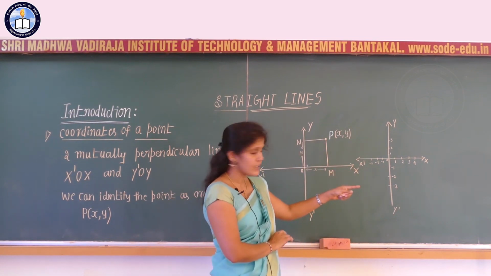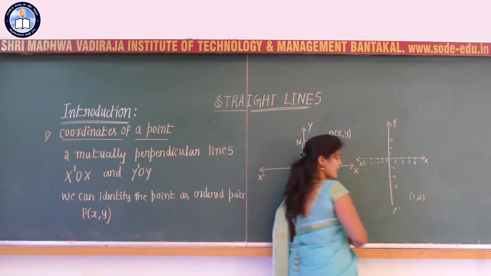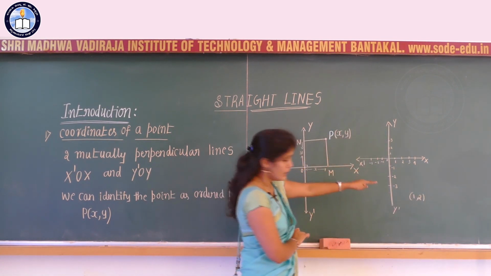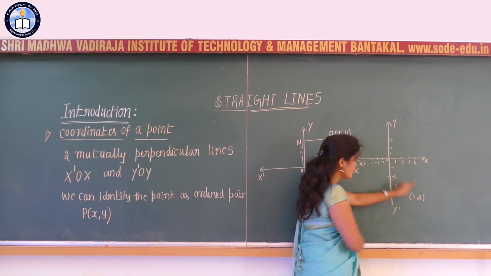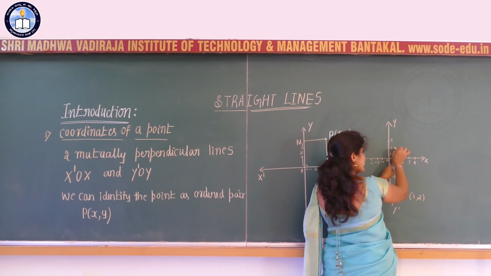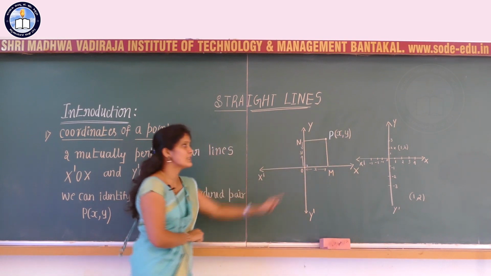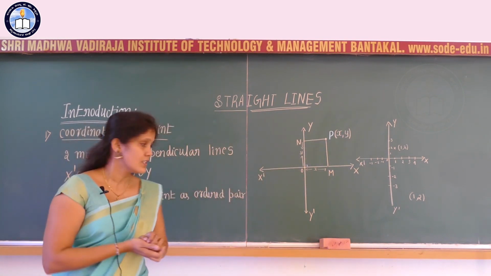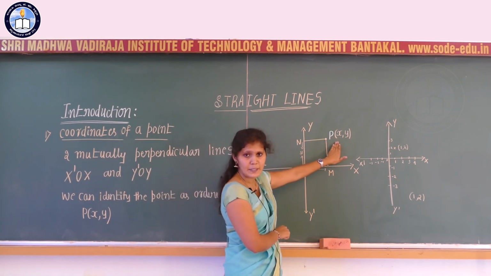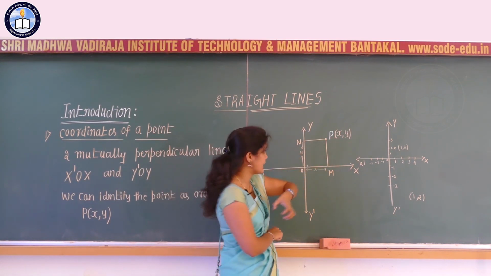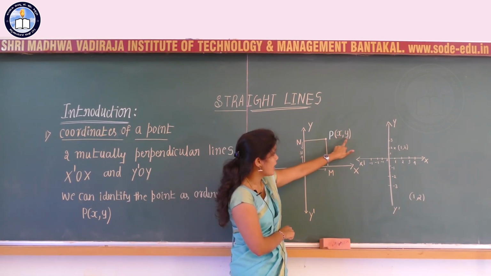Clear? So how to represent the point, the ordered pair 1, 2? If you have the point 1, 2, then the x coordinate is 1 and the y coordinate is 2. So somewhere here you have this point 1, 2. Same definition that we have written: generally we can represent a point like this, that is, P is any arbitrary point with the coordinates x and y.